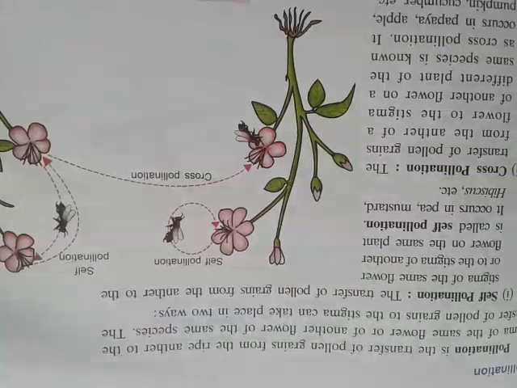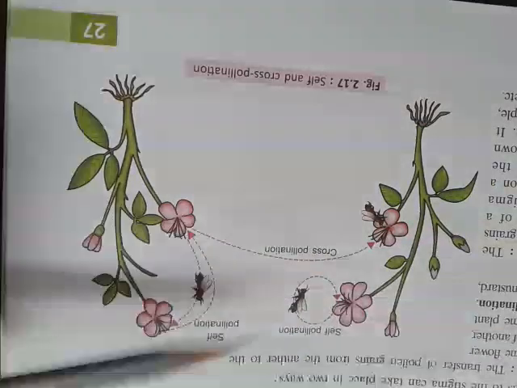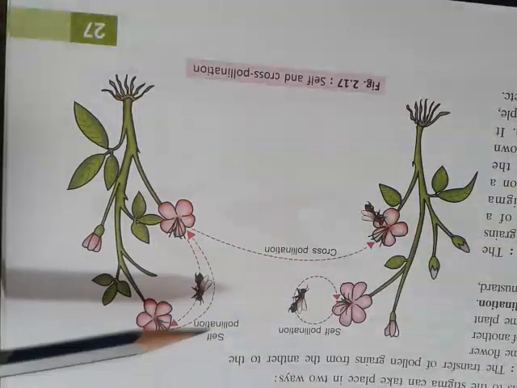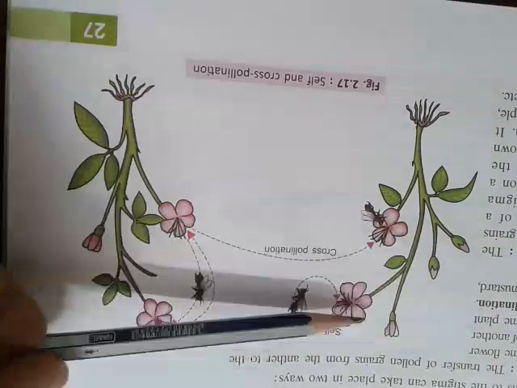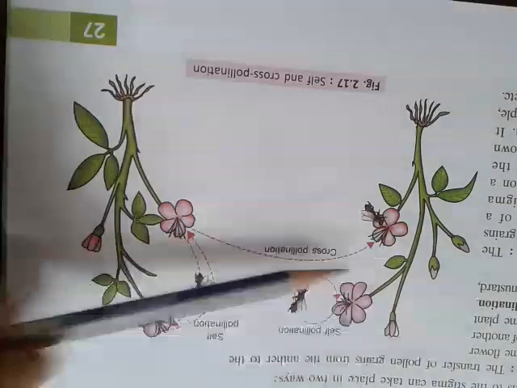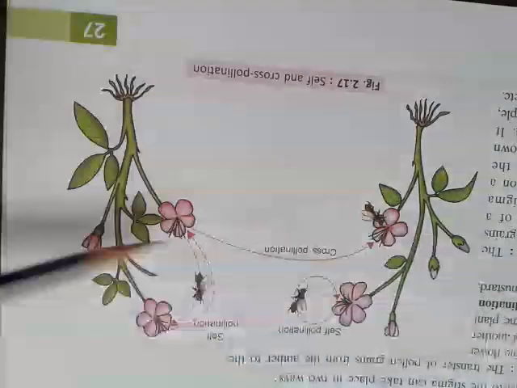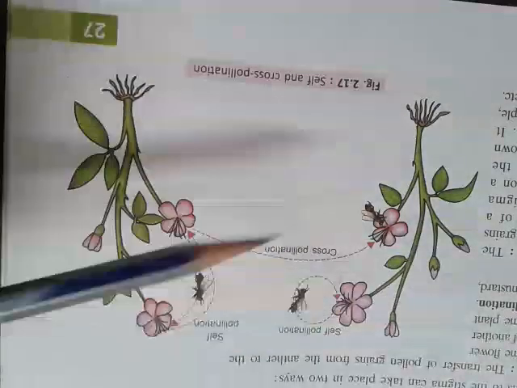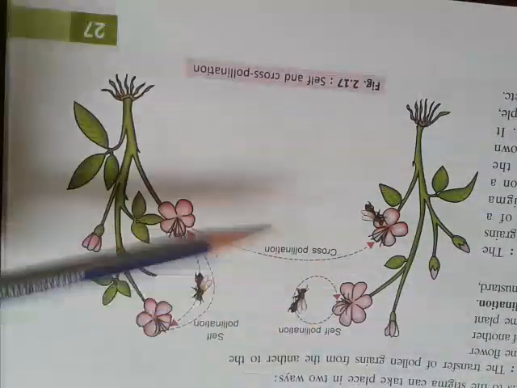Suppose there are two different plants in a garden, then pollination may occur between them, and that type of pollination is cross pollination. Cross pollination is the transfer of pollen grains from the anther of one flower to another flower. The plants may be different, but the species or the flower type should be the same. Then cross pollination will occur.